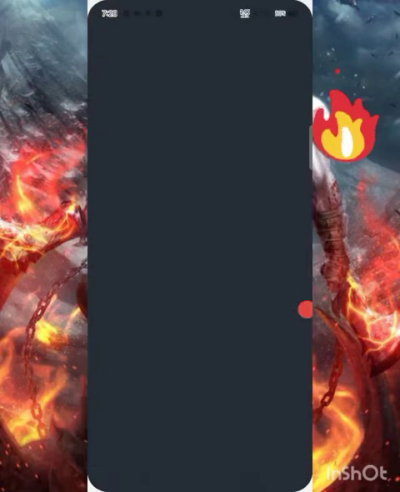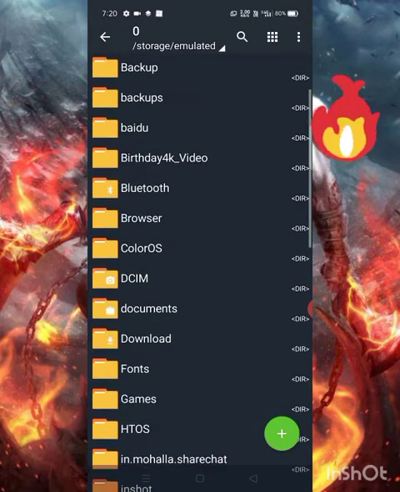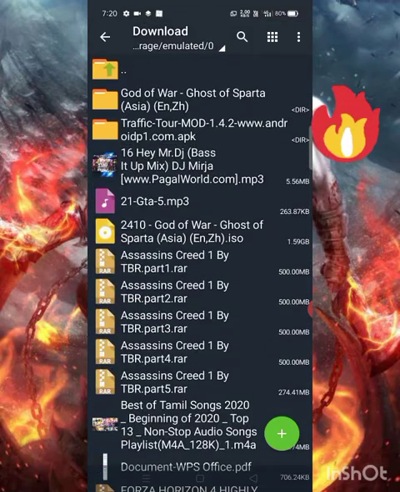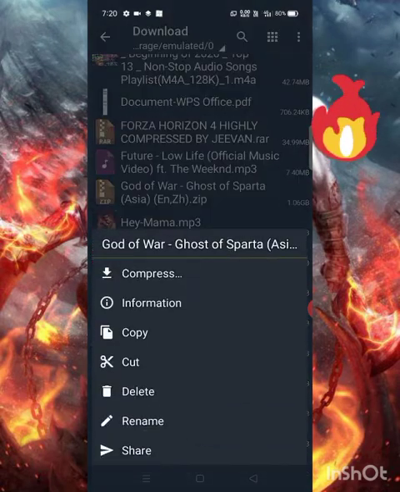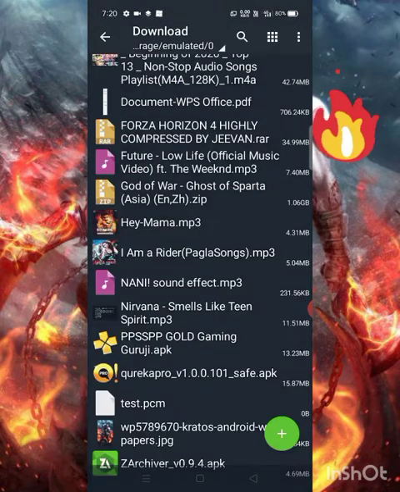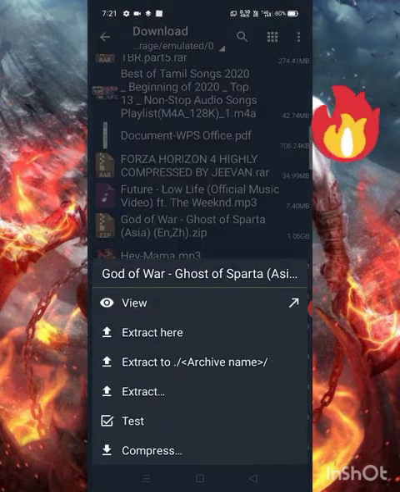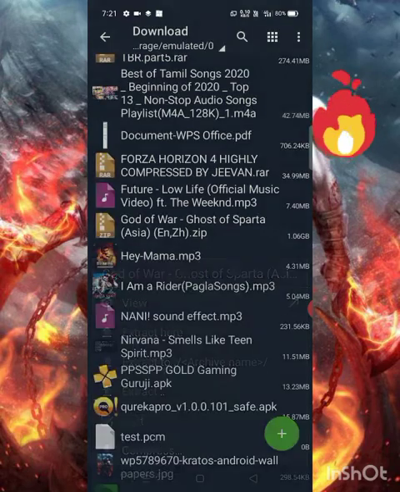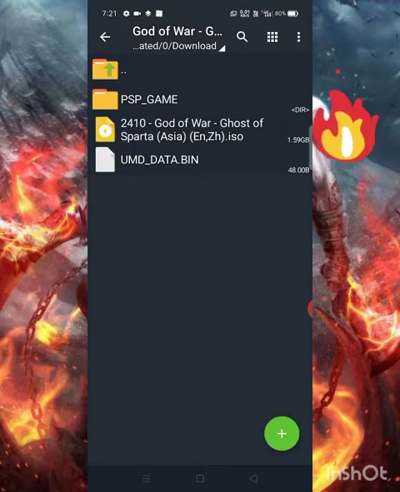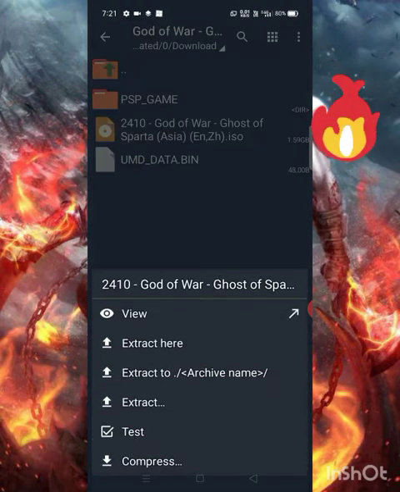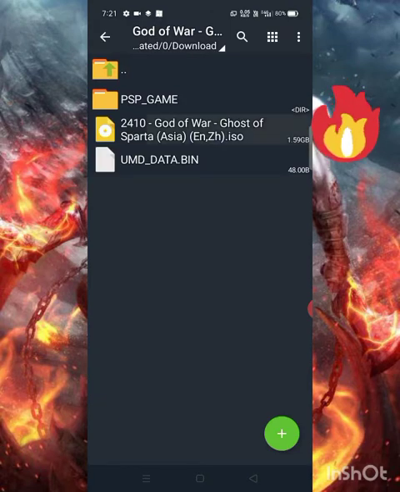Now open ZArchiver and go to downloads. You can see that there is the God of Sparta. You can see it here. Click on that and you can extract here or extract to. I have extracted it to this folder. That's this ISO file. You have to also extract it. Extract here and it is done.